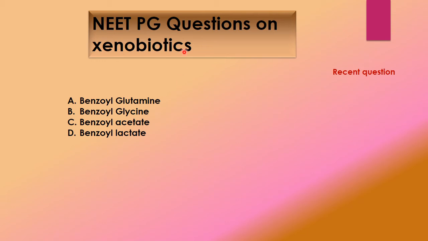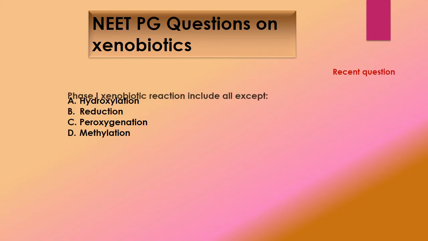Now we come to the questions on xenobiotics. Hippuric acid is benzoyl glutamine, benzoyl glycine, benzoyl acetate or benzoyl lactate, and the answer is benzoyl glycine.